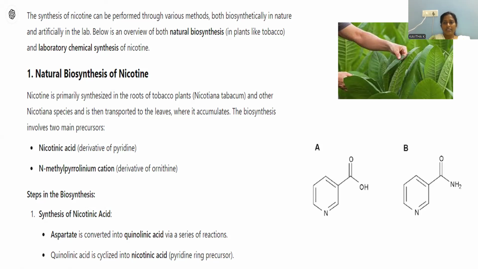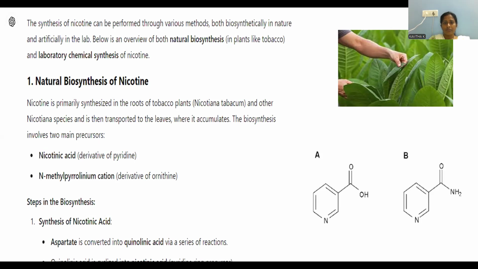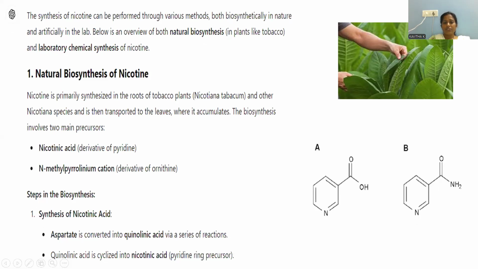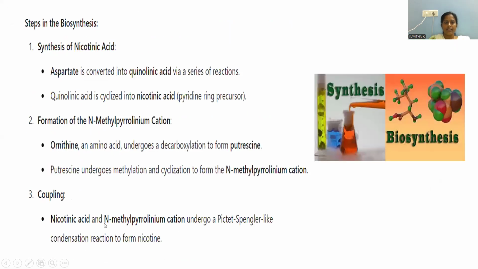That quinolinic acid can be cyclized, giving rise to the nicotinic acid, which is of pyridine ring. This is the way synthesis of nicotinic acid gets carried out. Let's go with the steps involved in the biosynthesis.